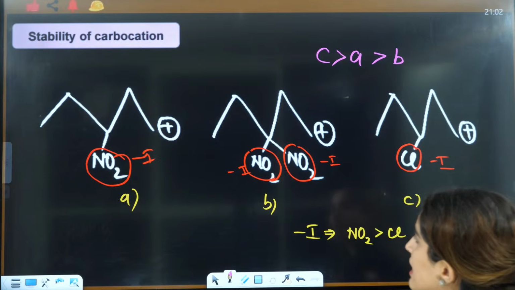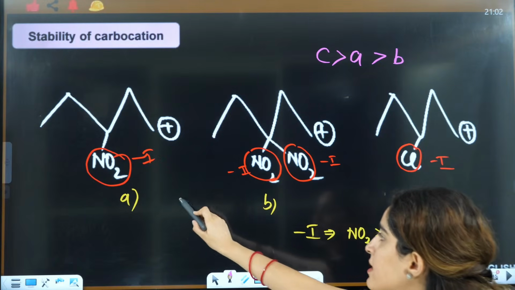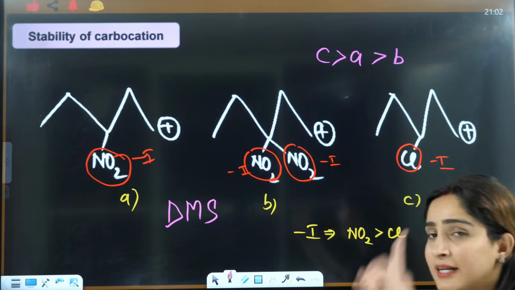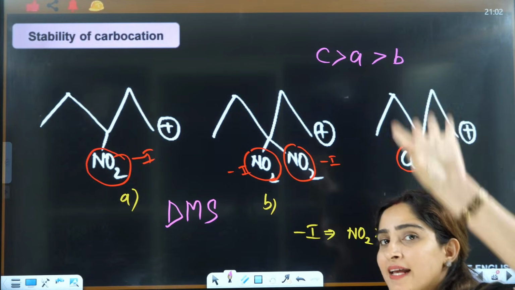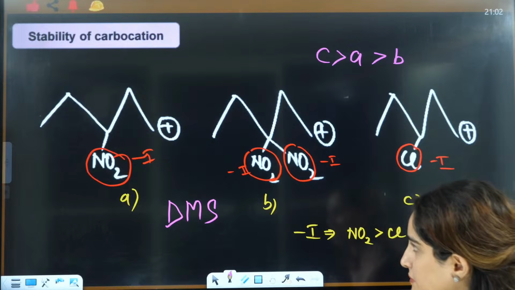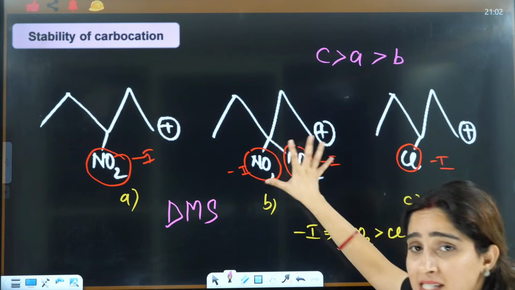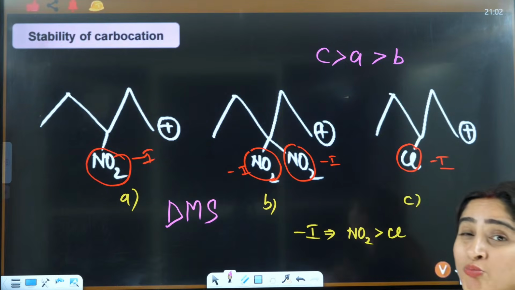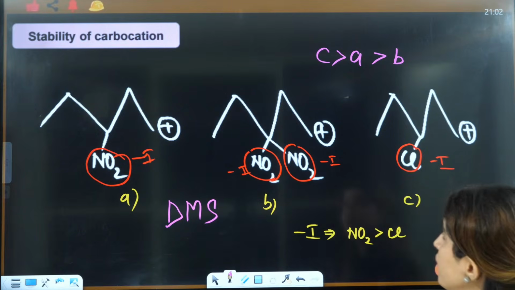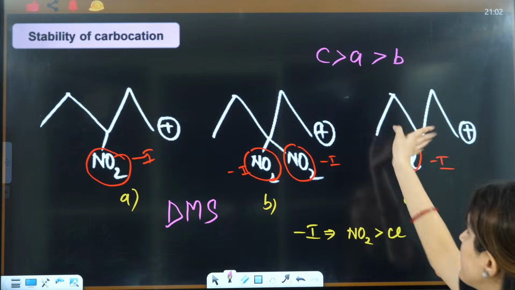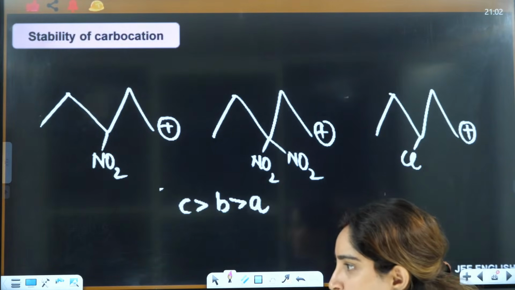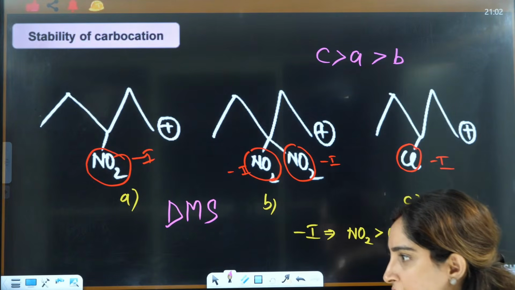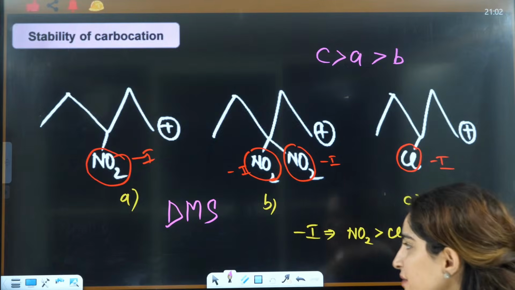So what we have, always remember DMS: distance, multiplicity, then single. Distance is the same, then focus on multiplicity. This will have the maximum minus I, so minimum stability. Out of this and this, NO2 is more minus I, so it will show less stability as compared to C, so the answer is CAB, right? Once again I have taught it, now is that clear?